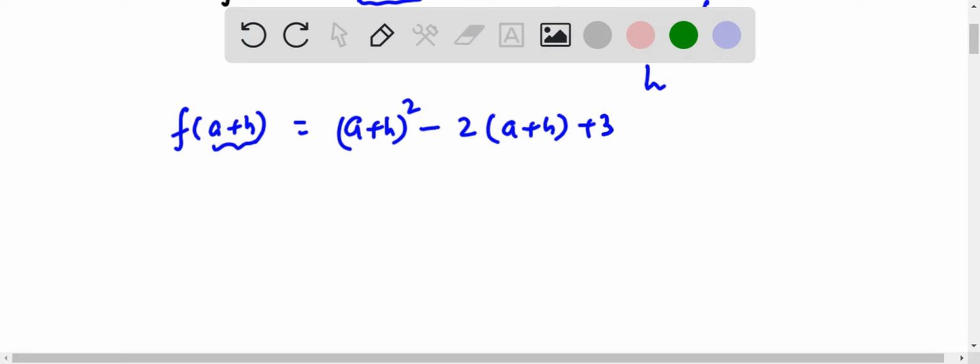Now we have a formula that (a + b)² = a² + 2ab + b².